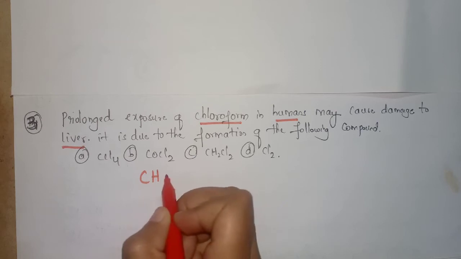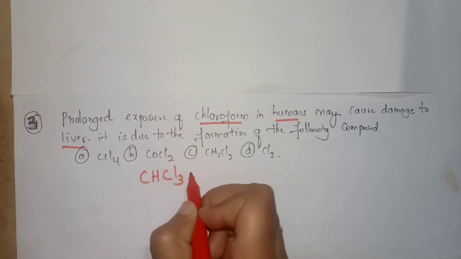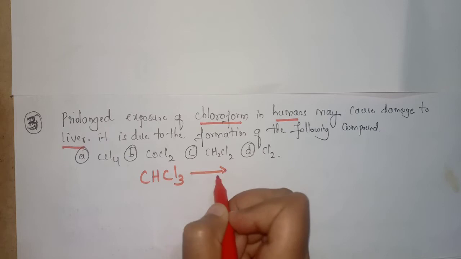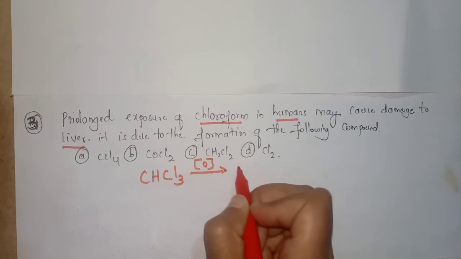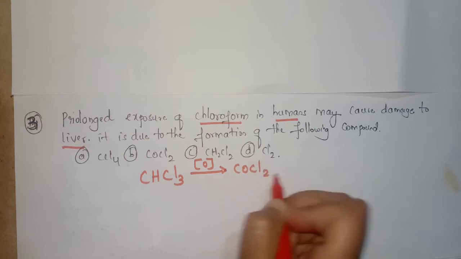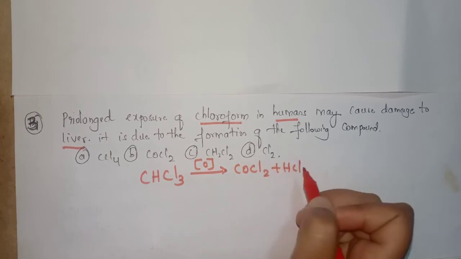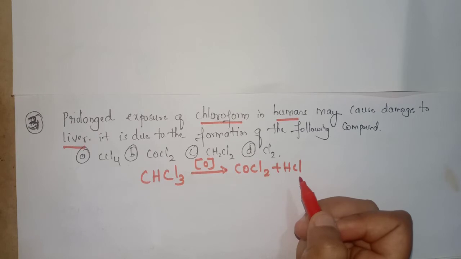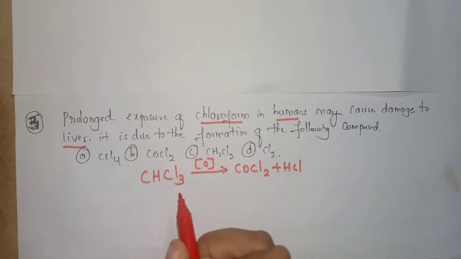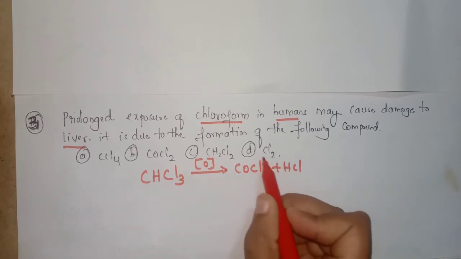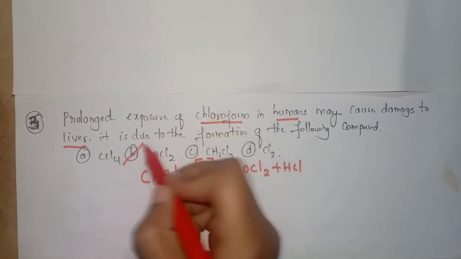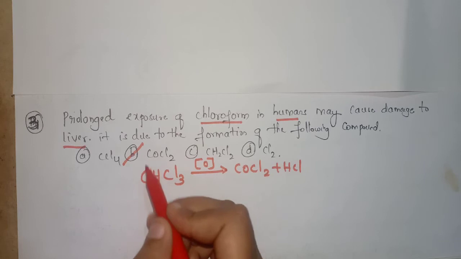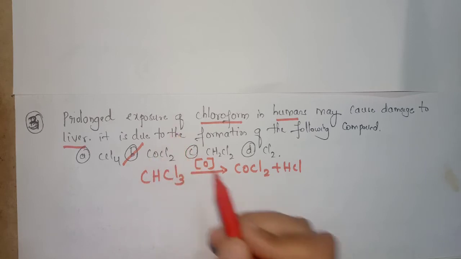The chloroform is CHCl3. When it is reacted, we will get COCl2 plus HCl. When oxidation of this chloroform happens, we will get COCl2. This will damage the liver. Here the correct answer is option B, that is COCl2.